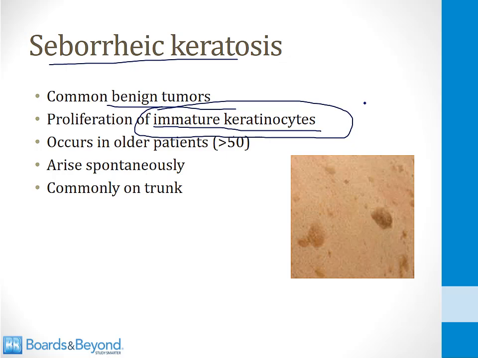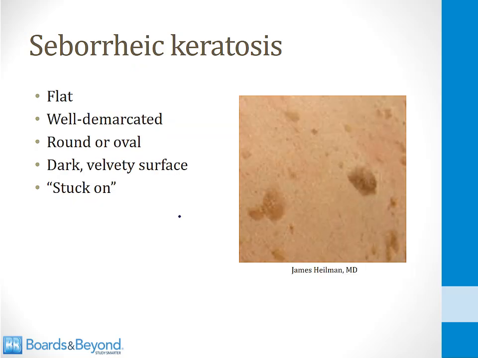It's a benign, not malignant growth, but that causes these dark lesions that look like this one shown in the slide here. It occurs in older patients, usually more than 50 years of age. They tend to arise spontaneously, and they're very common on the trunk. When you do primary care clinic and you examine the skin of your older patients, you will often find one or more of these seborrheic keratoses on the trunk. A picture of some seborrheic keratoses is shown on the screen. This is a good example of one right here.